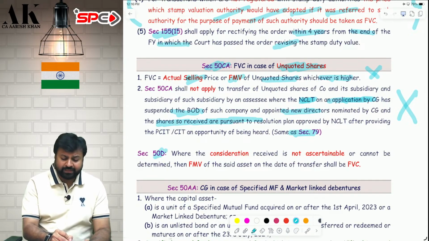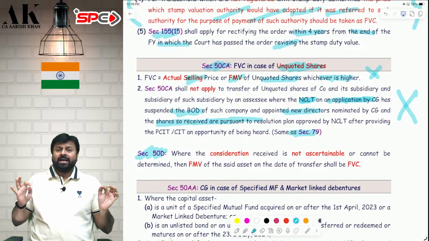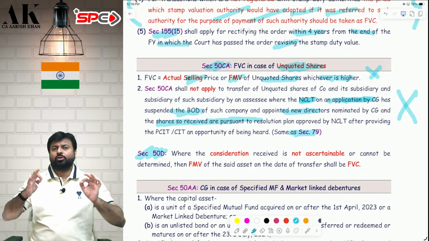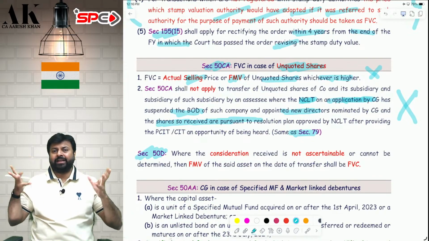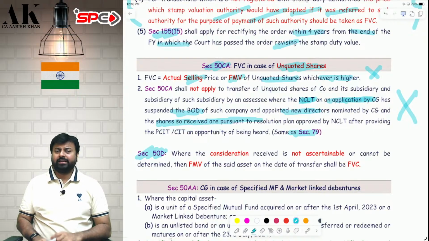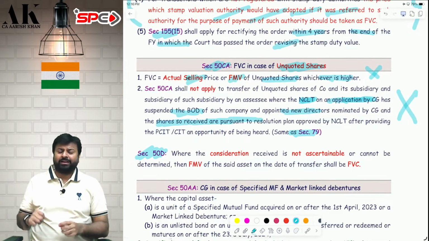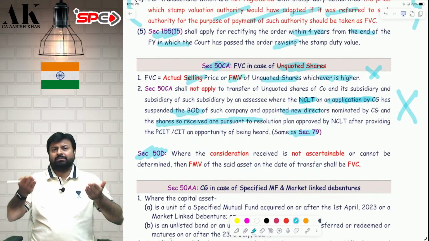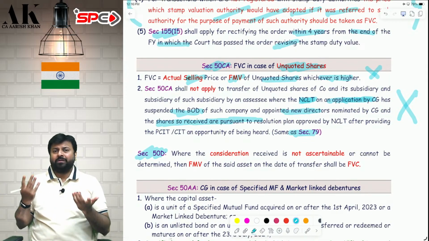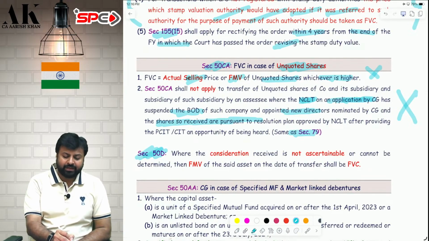Now, what is 50D? 50D is a special provision where you say that I'm not able to determine my sale consideration. Suppose you sold your house and in return you have got some antique as a consideration for which it is not possible to compute the value. It is not possible to value that particular asset. You have got something which is invaluable, which cannot be valued in terms of money. Then how will I determine the consideration? So in that case, 50D is relevant.